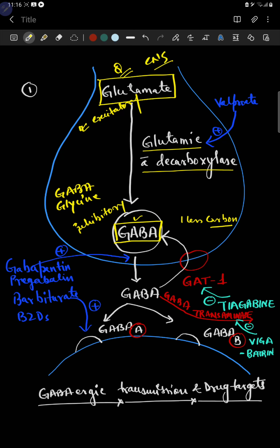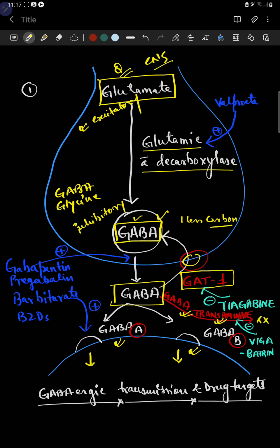Okay, now when GABA is released in the synapse, it will be acted on by GABA transaminase into metabolites, or it is taken up by the GAT1 transporter into the neurons again. Now GABA will act on GABA A and GABA B receptors, and it will bring about changes.